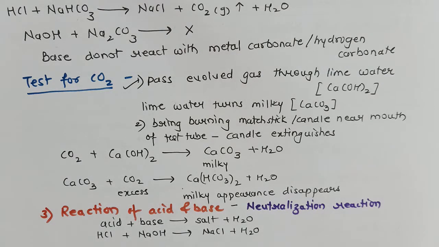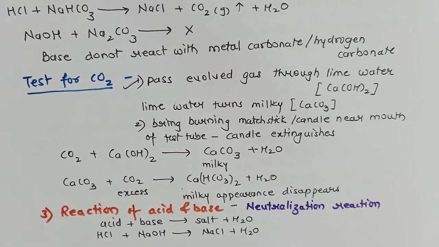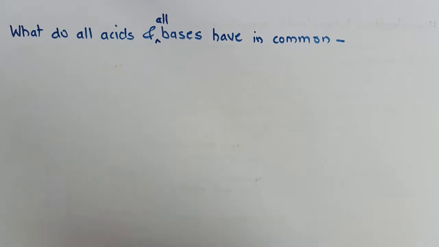Hello dear students, in our last video we have seen that acids and bases have completely different properties from each other. Whenever they come in contact with each other, they neutralize each other's properties. That means acids and bases have completely opposite properties. But still I will say there is something common between acid and base. Isn't it interesting? So in today's video, we'll be discussing what is common in acids and bases. So today's topic is: what do all acids and all bases have in common?